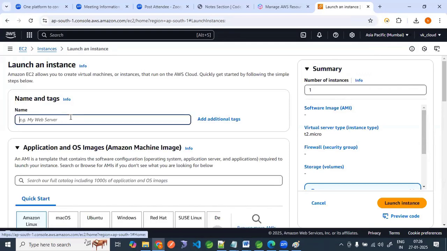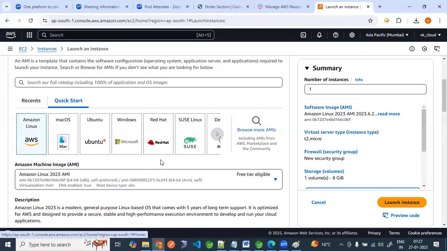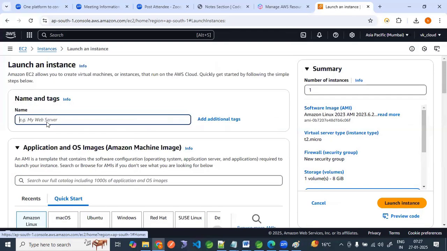Launch an instance. If you scroll down, it is asking you what operating system you want to launch. Let me give some name and tag. So let's say AWS demo. This is our tag name. It is just a name.